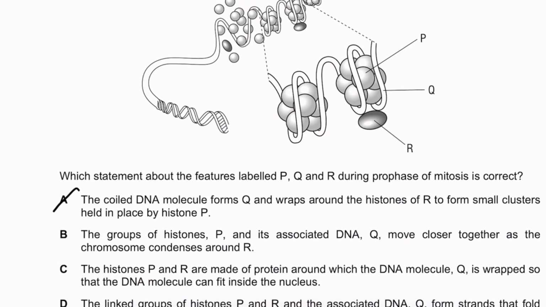I think that we can immediately cancel out C because nucleus is not even an option here. Prophase is basically the stage in which the nucleus is broken down. We're not trying to fit inside the nucleus, we're trying to actually break the nucleus and break free.